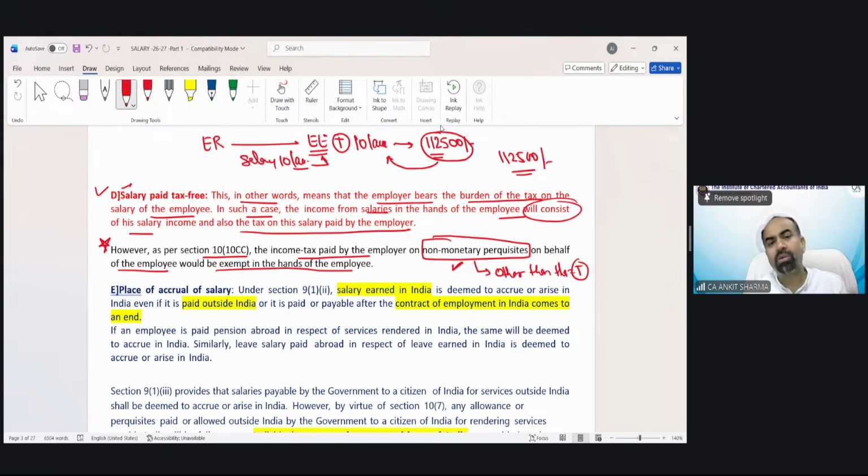Please do not bother about this point because we will discuss this point in detail when we will go through the provision of perquisite. Because we do not know the meaning of perquisite yet, so we cannot understand that concept in detail right now.